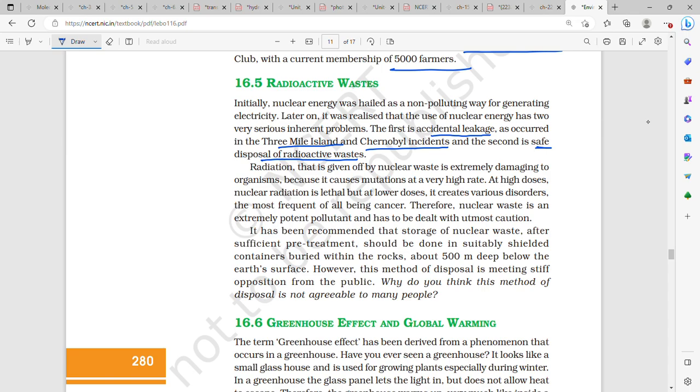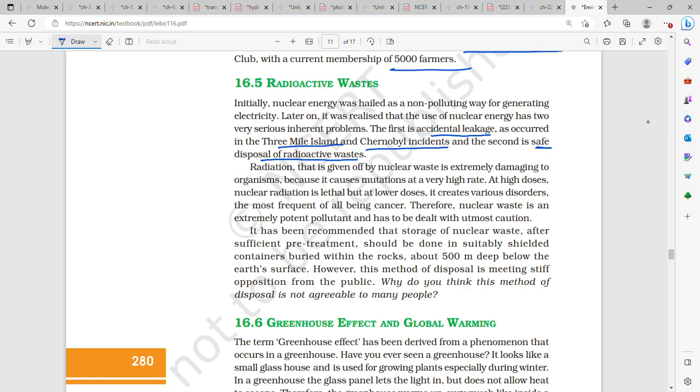First, it was thought that nuclear energy was a non-polluting way. Later on, it was realized that the use of nuclear energy has two very serious inherent problems: accidental leakage, which occurred in the Three Mile Island and Chernobyl incidents, and second is the safe disposal of radioactive wastes.